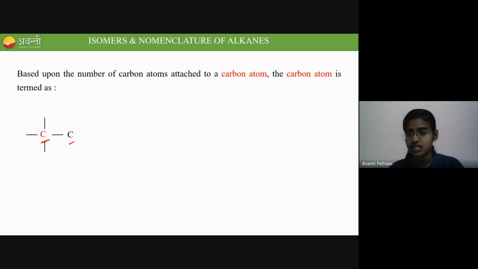In the first class itself, I told you all the organic lessons are very, very important for you. All the lessons have more weightage. After this deletion, you might have noticed that not even a single lesson of organic is deleted. Only the polymers lesson is deleted, which is from class 12. But all the pure organic lessons, there are actually 6 pure organic lessons, and not even a single one is deleted. They are very important and have very high weightage for your exams.